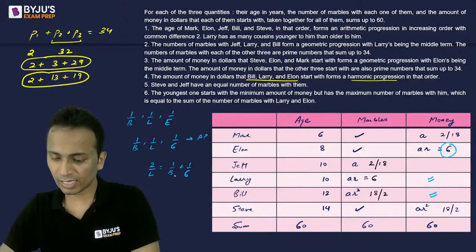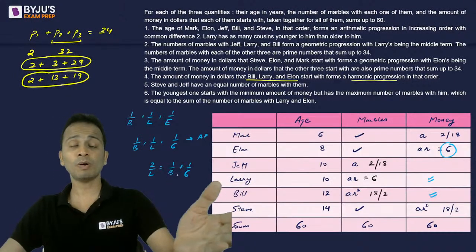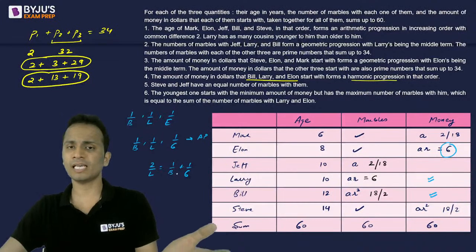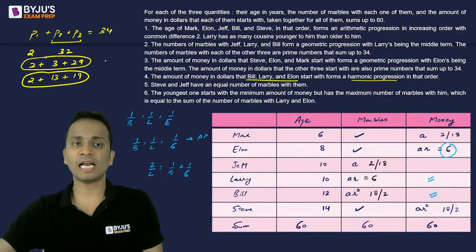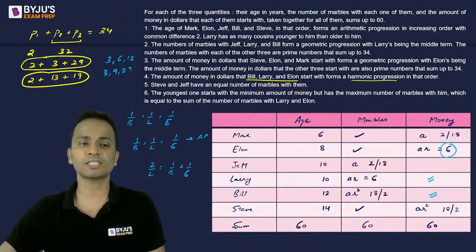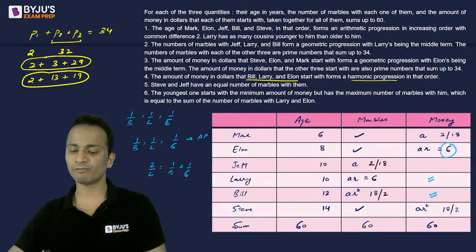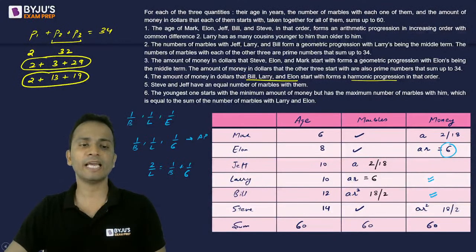Shubham, how do we decide that only one GP exists and we didn't try for other cases? Shubham, I have tried all the cases. I started from 1, I started from 2, and I've done starting from 3. If you consider 3, 6, and 12, the sum is not 26. 3, 9, and 27, the sum is not 26. So I have tried all the GPs starting from 1, then all the GPs starting from 2. You can try all the GPs starting from 3, 4. You will not get any other GP.